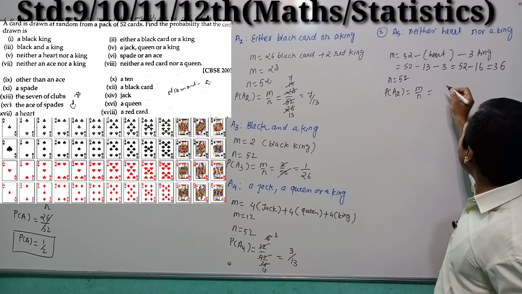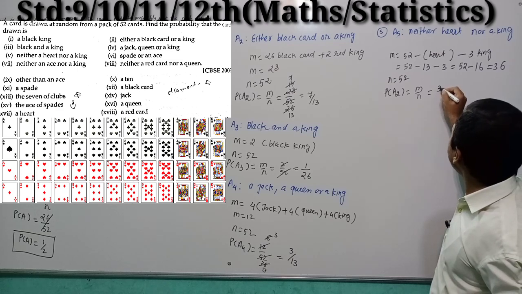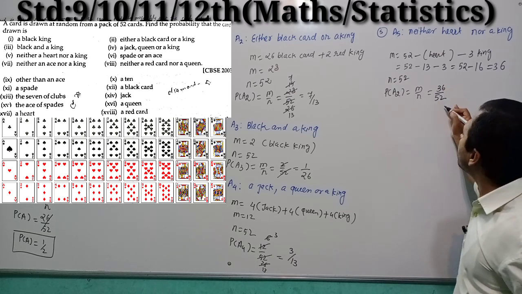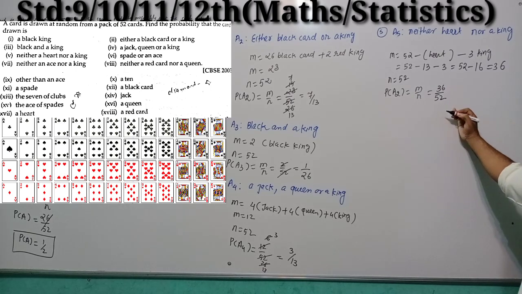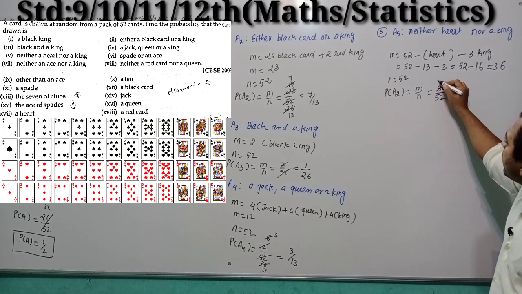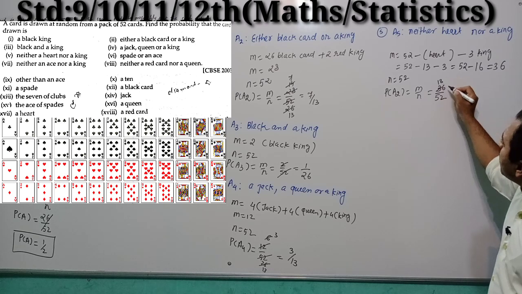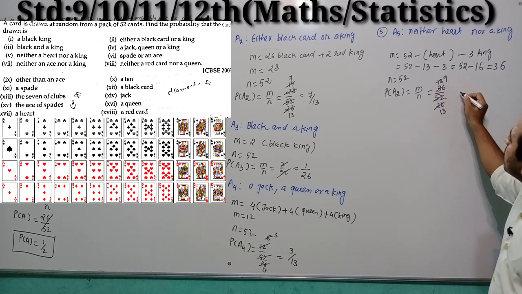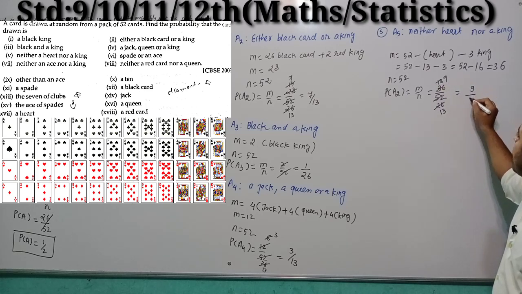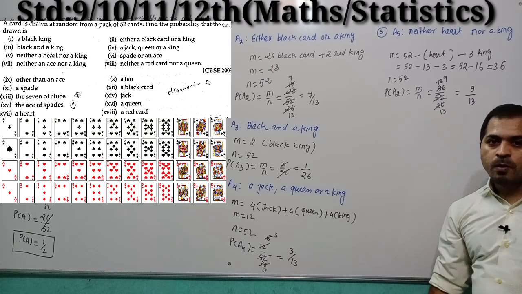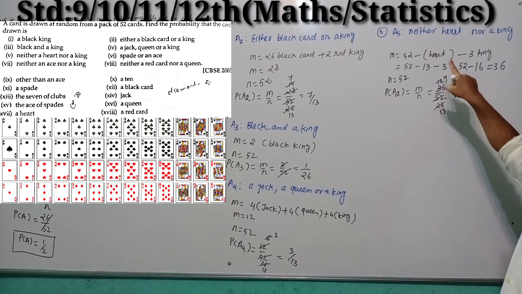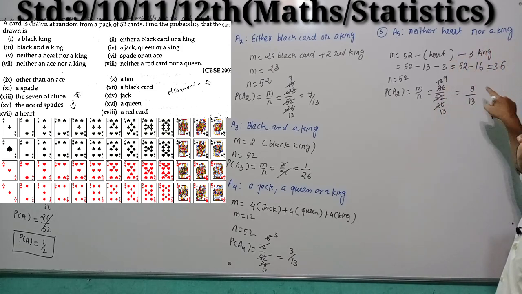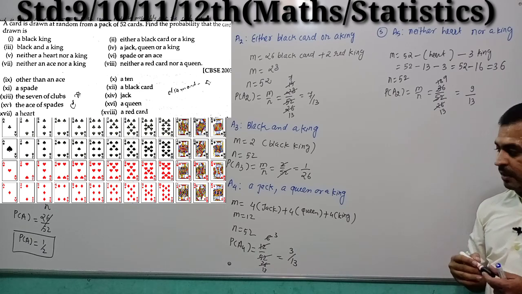So what we are getting? 36 by 52. Okay students, now cancelling by 2 we get 18 by 26, cancelling by 2, 9 by 13. So the probability of the card being neither heart nor a king is 9 by 13.